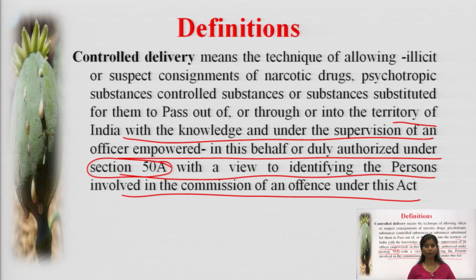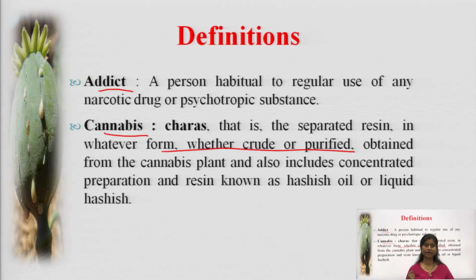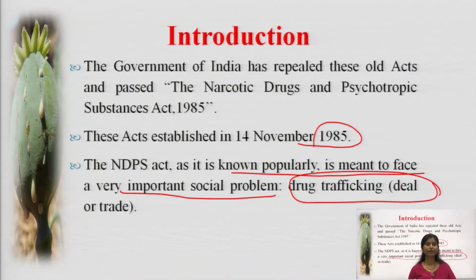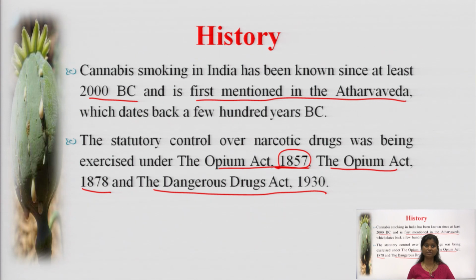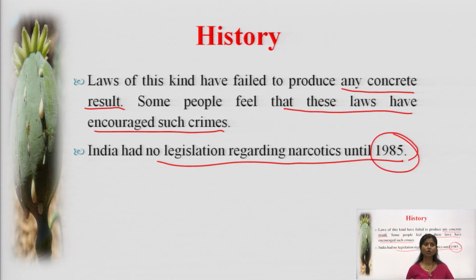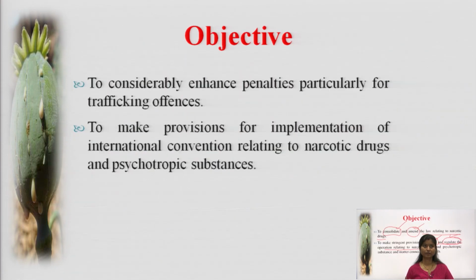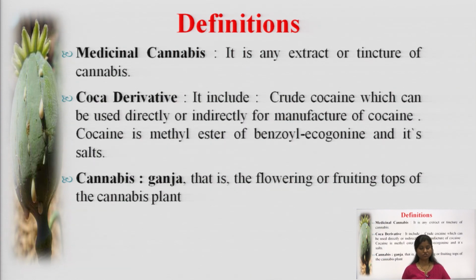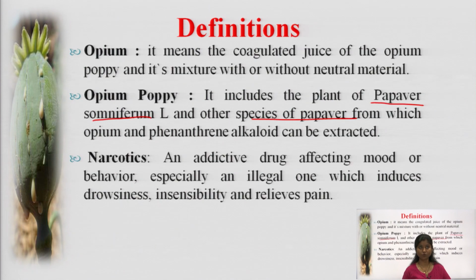We have seen some of the important points, so let's have a brief review. We covered the introductory history, the introduction, objectives and definitions, including some of the drugs included as narcotic drugs.